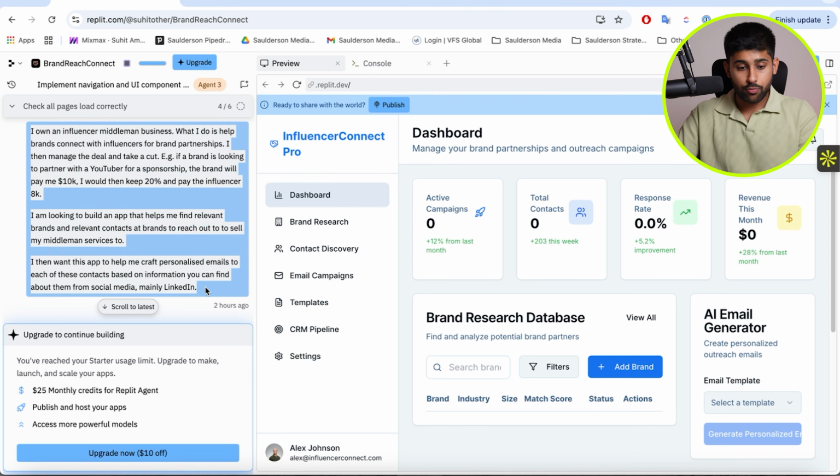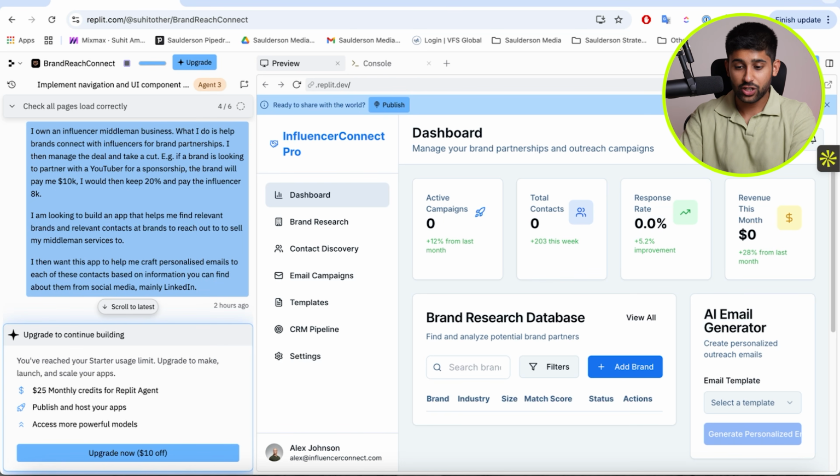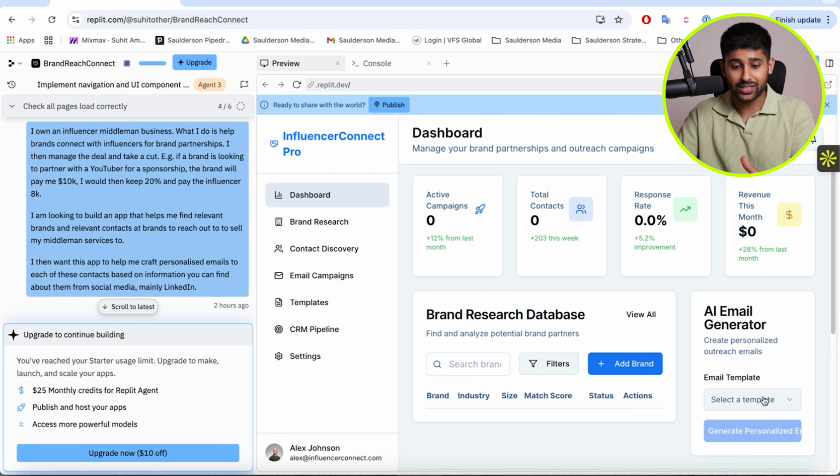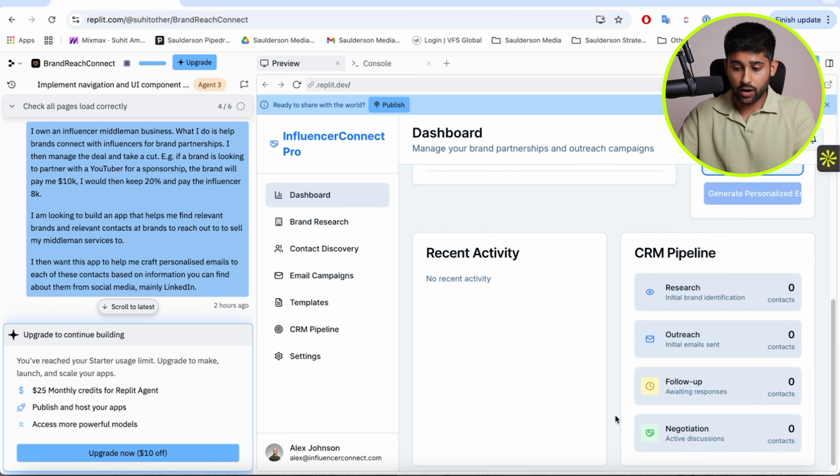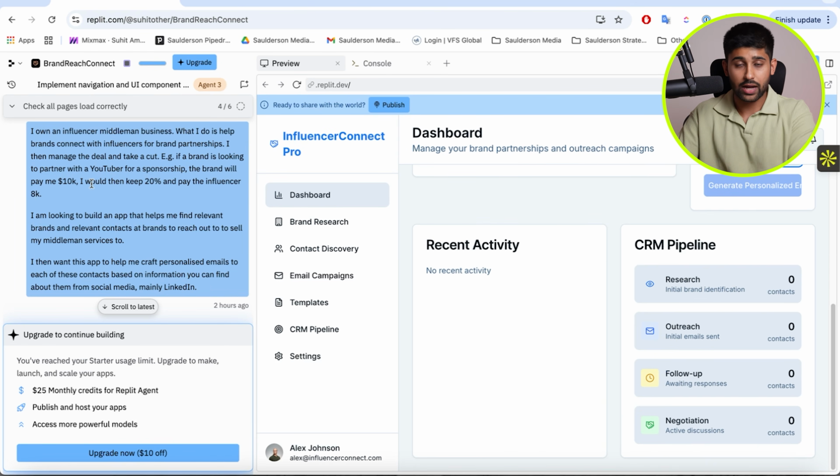And now with that simple prompt that I've sent here, we've created our whole own web app that we can actually go ahead and start doing campaigns with. We can do brand research. We can do content discovery. We can have a research database where it's going to go ahead and find the relevant brands. We can add brands in. It's then going to filter them by certain sizes. It's going to show me my active campaigns, total contacts. We've created this whole web app, which is going to give me so much more information. And this is information that I didn't even actually ask for. The agent itself has realized this is going to be valuable for me, and it's added this into the dashboard. We can select templates for our AI emails, and it can also show us our CRM pipeline.